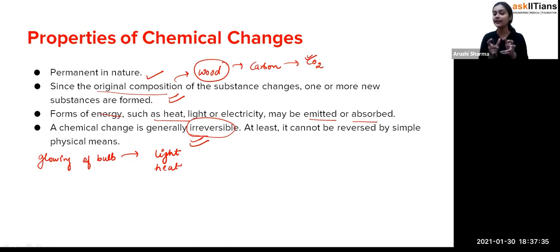And see, students, it's not that the changes I have told you about are just there. You are surrounded by changes, so you can find them at any place. That is why at the very start of this session I told you that after reading this chapter, when you go to any place, you'll start observing changes, and in your mind it will start coming whether it is reversible or irreversible. So that's the thing for this chapter. It is a very good chapter, so read it.